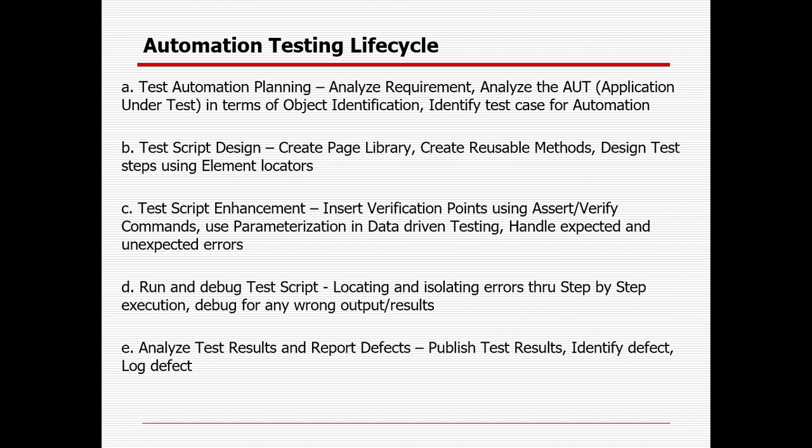Sometimes your test result can be false, meaning a failure can be there, but not because of an application failure, but because of some other issue, such as a synchronization issue. So you need to analyze all the failures, and if you find that a failure is because of a real issue, then you need to log it as a defect, and you need to prepare the test summary report for the automation. So that is what the automation life cycle is all about.